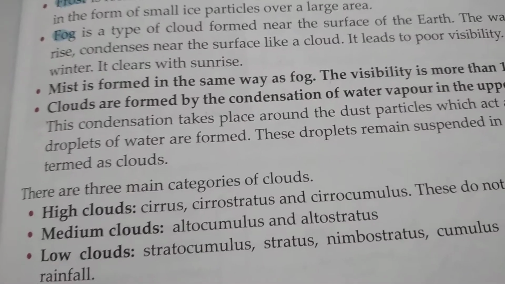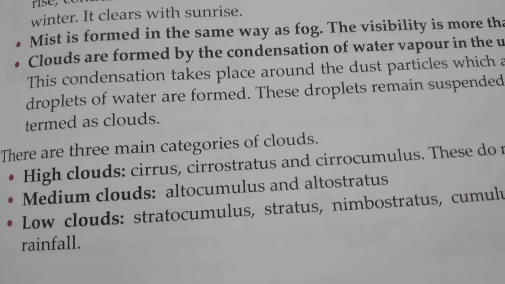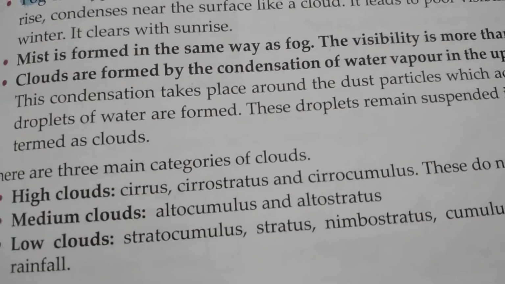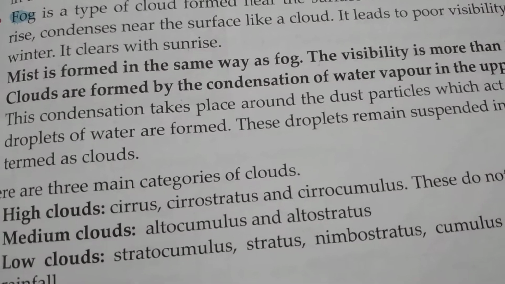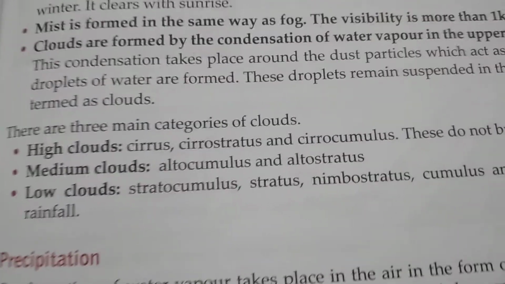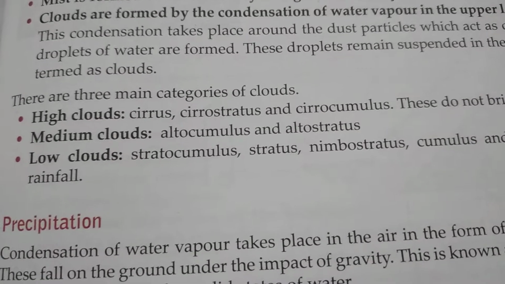The rest is more or less the same: the water vapor present in the atmosphere condenses, is grouped together, and forms clouds. When clouds are saturated, they cause rainfall, coming back to the surface of the earth in the form of rain.